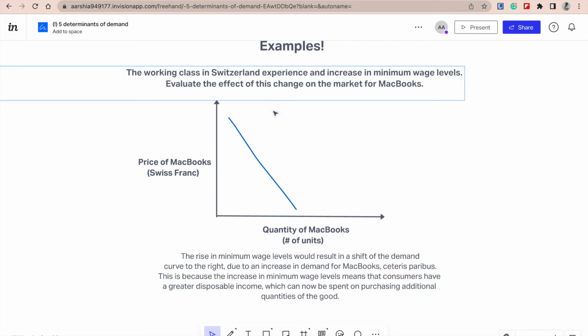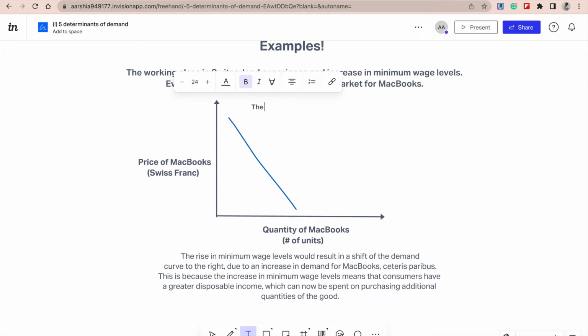And actually, this graph should have a title. So the title here would be the market for MacBooks. Now, over here, I have drawn a demand curve for the initial demand for MacBooks before an increase in minimum wage levels. And for reference, the y-axis represents the price of MacBooks, and the x-axis represents the quantity of MacBooks.